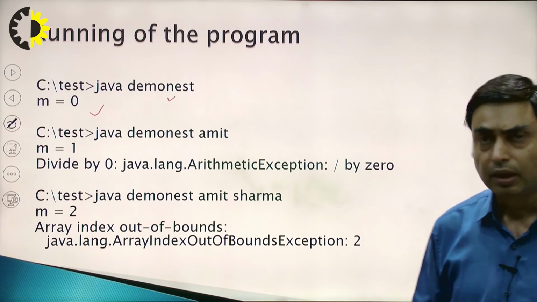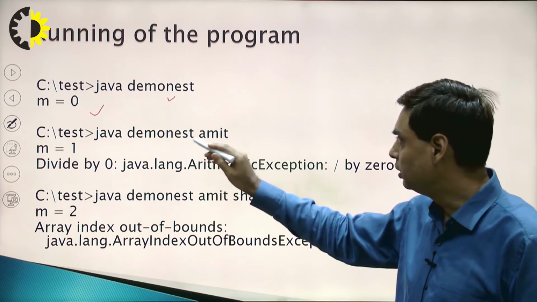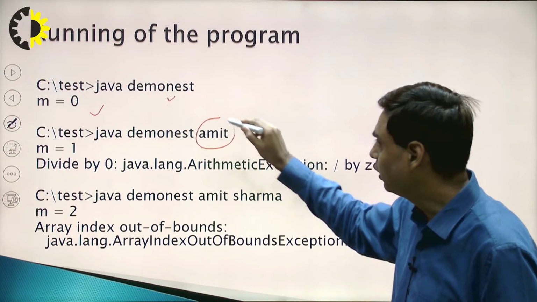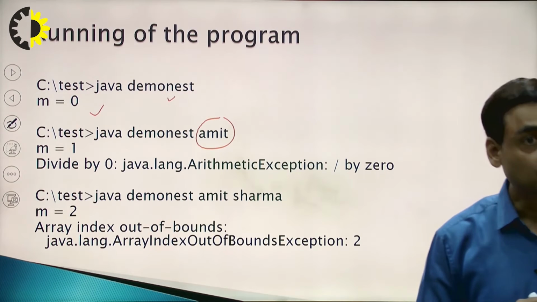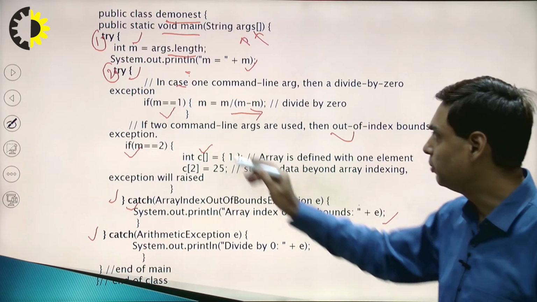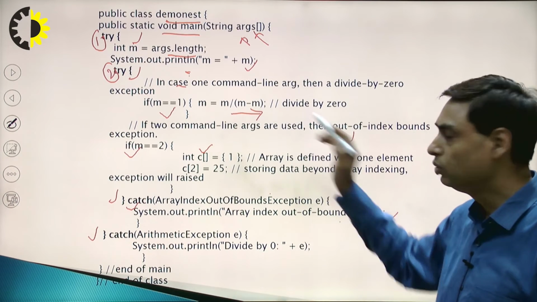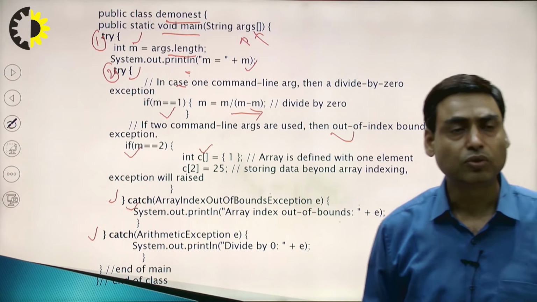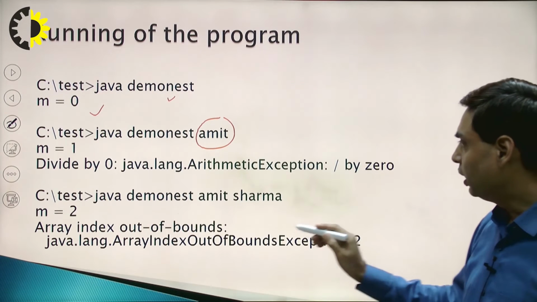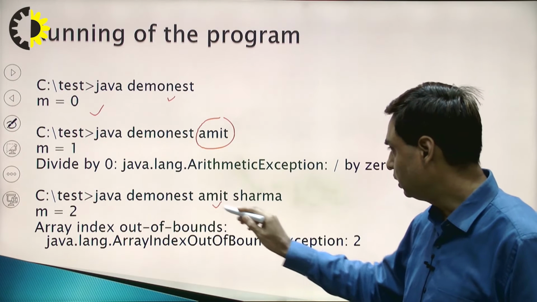Now, next: java demo nest Amit. Amit is one argument, so m equals 1. I already discussed that when m equals 1, it will execute this instruction and go to the respective catch block. Next, we are running with 2 arguments, Amit and Sarma.